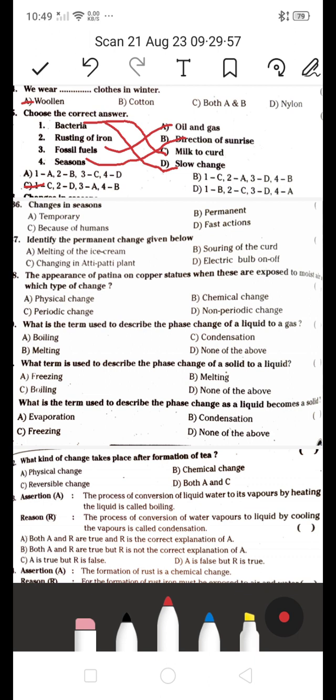Next, changes in the seasons. Is it temporary or permanent, because of humans or fast action? Changes in seasons అనేది ఇవి టెంపరరీ, పర్మనెంట్ కాదు.